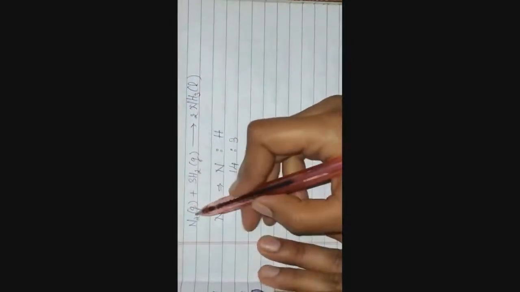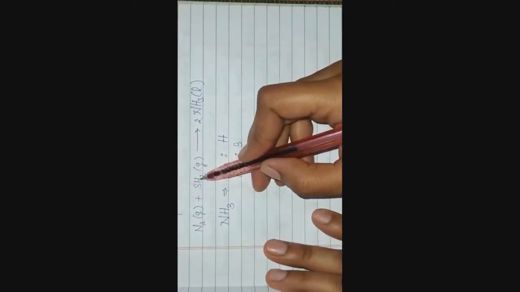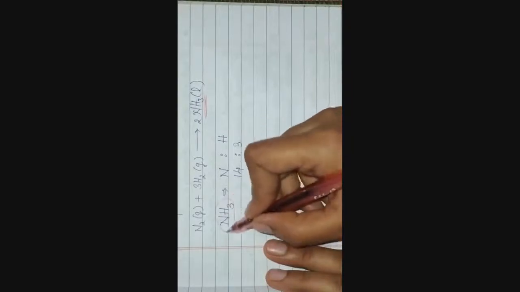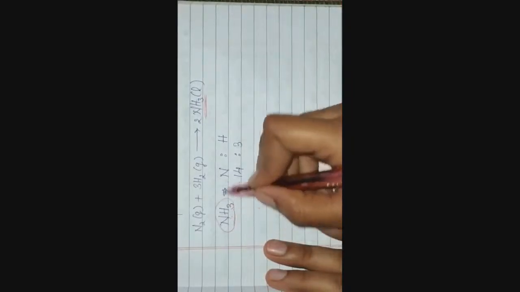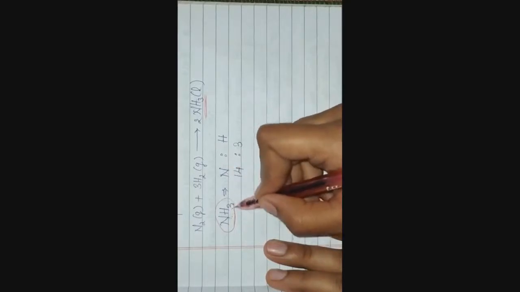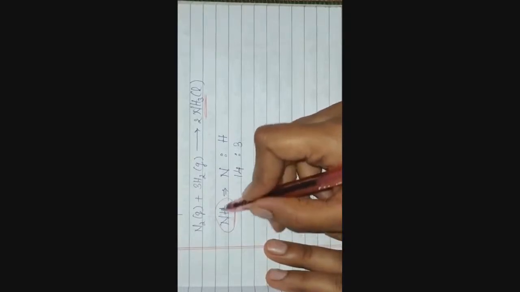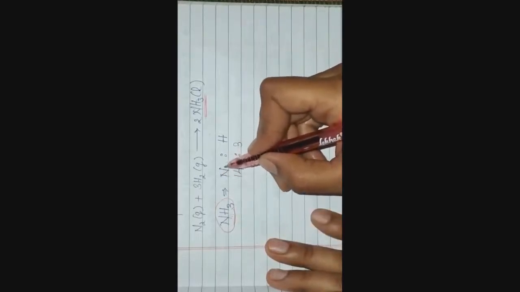Next we will see another example, ammonia. Here nitrogen reacts with hydrogen gas and forms ammonia. NH3 is the chemical formula of ammonia. In ammonia, 1 nitrogen and 3 hydrogen atoms are there. Here 1 nitrogen combines with 3 hydrogen atoms to form the ammonia molecule.